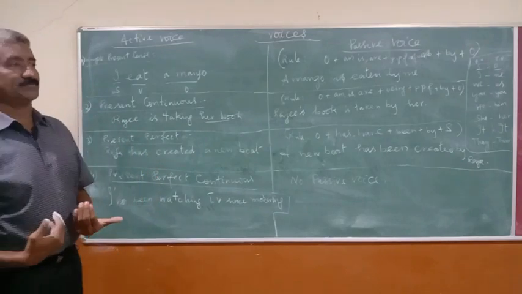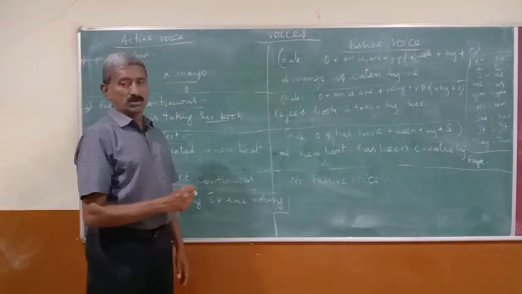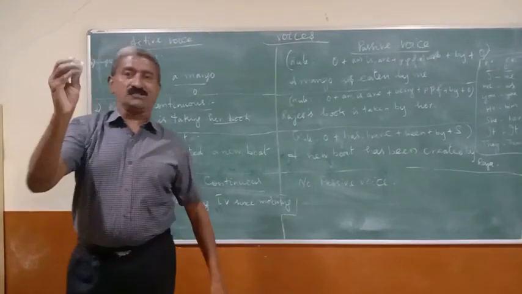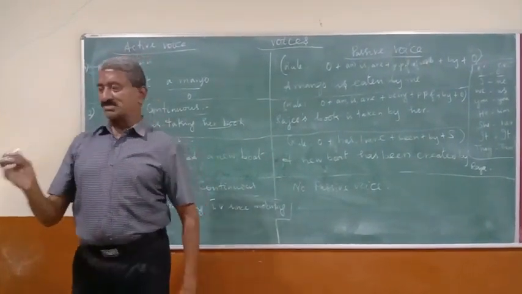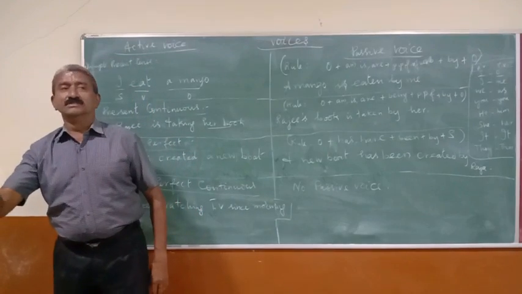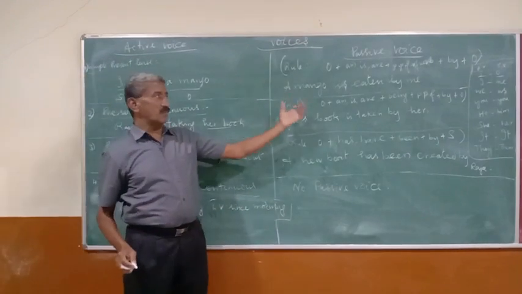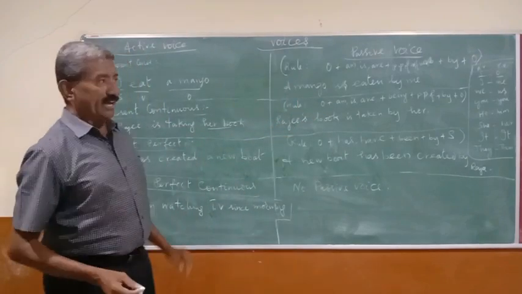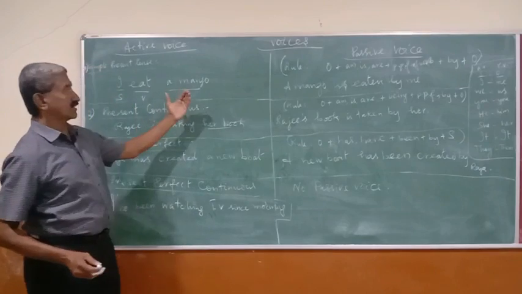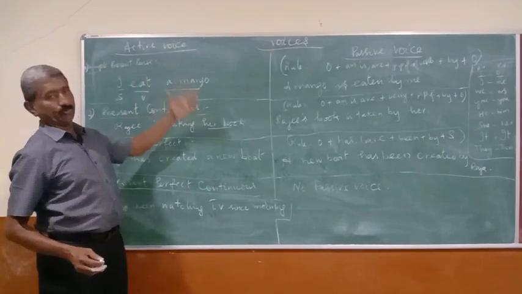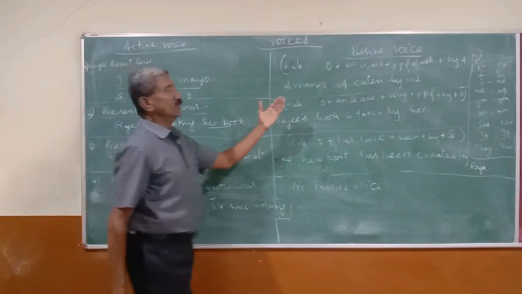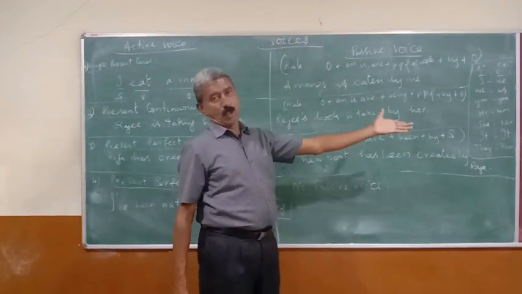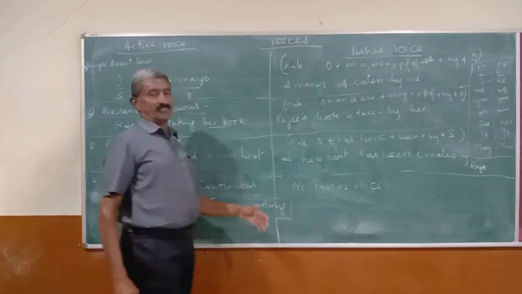Say, for example, I take the chalk piece. The chalk piece is taken by me. The action is done by someone else, which is known to be passive. The doer directly doing the work is called active. Passive, the action will be done by the doer. That's the thing. Now straight away we'll go to the matter.